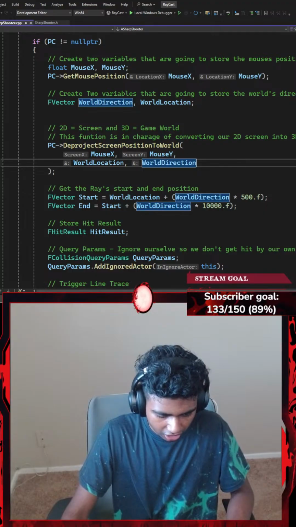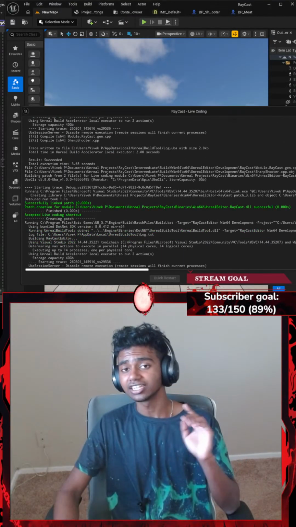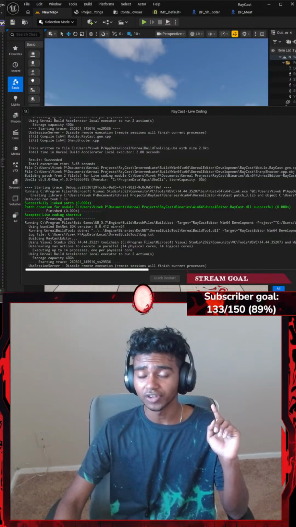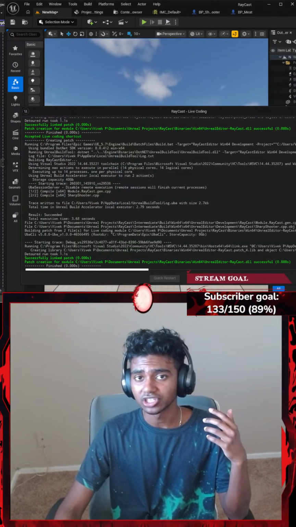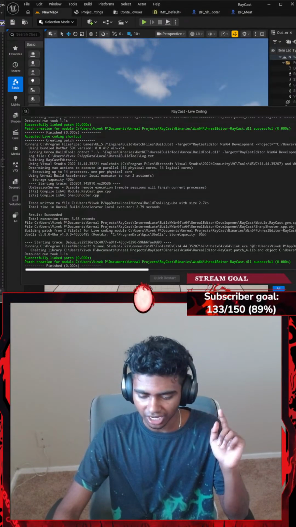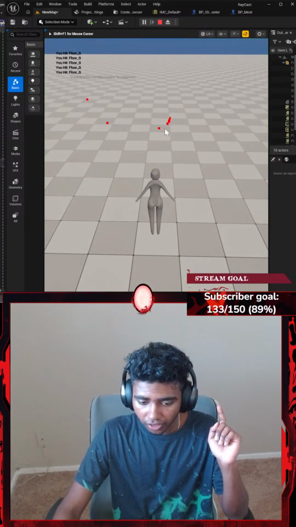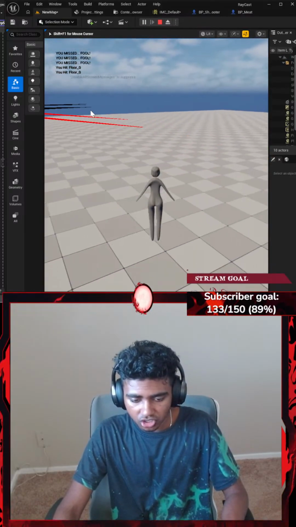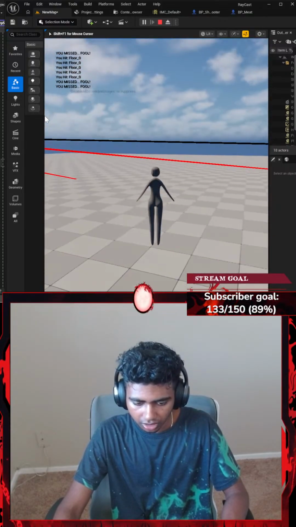Okay, and then let's hit Control S to save the code. Now if I go ahead and hit Control Alt F11, and guys, I did not know that the order really matters there. I mean, it does. I think that's the very basics when it comes to filling in parameters. Order does matter. I should have checked that out. That's it. If I run the program, I do see my laser shooting right now, and it says you hit the floor, you missed this thing.